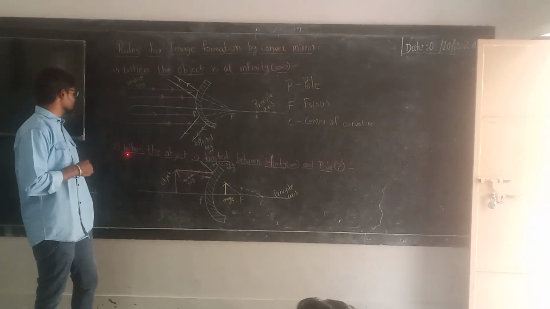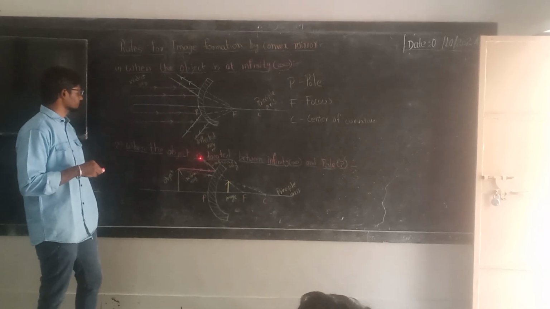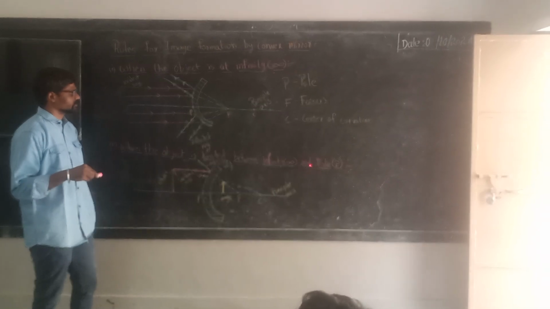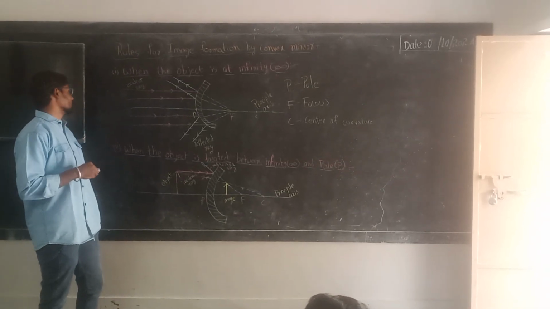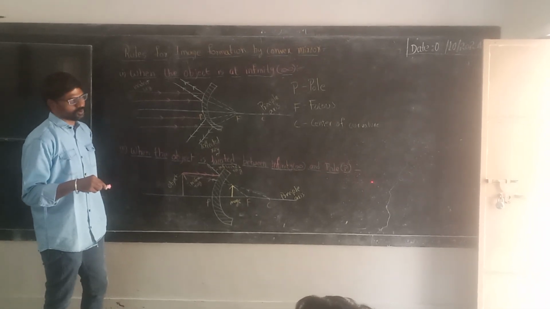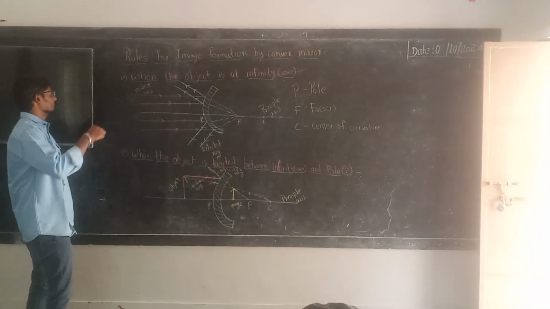What is the second rule? When the object is located between infinity and pole. So in the first case, what happens?